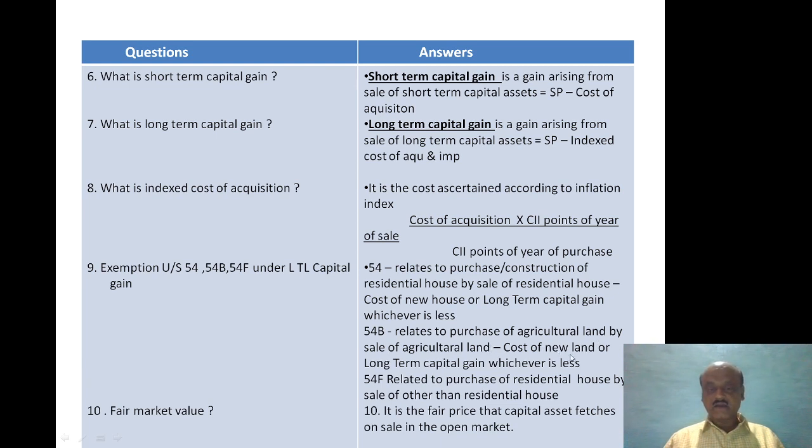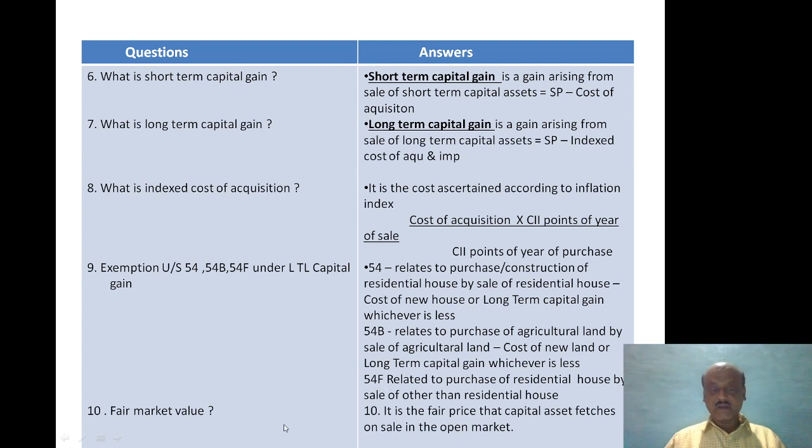Cost of new land or long-term capital gain, whichever is less, is the amount to be exempted. Next, 54F relates to purchase of residential house by sale of assets other than a residential house. So if you are selling shares or jewelry, and by selling jewelry or shares you are purchasing a residential house, then you can claim exemption under section 54F.